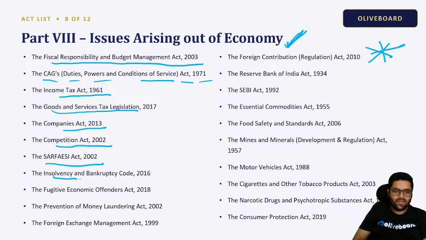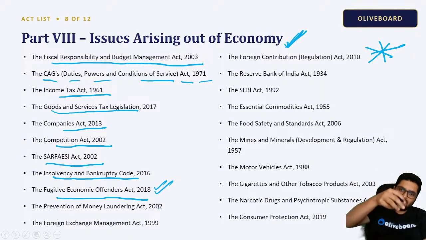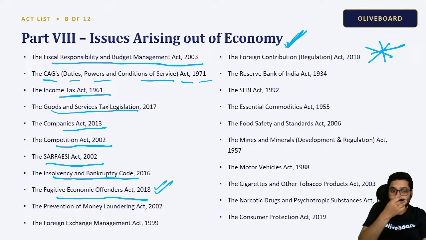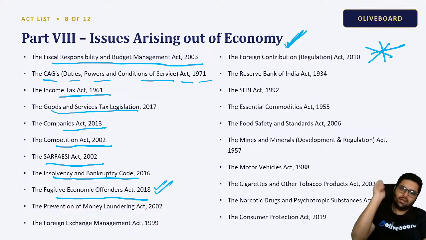Okay. Insolvency and Bankruptcy Code. Fugitive Economic Offenders Act 2018. This is for people who do corruption here and run away to some other country. There were many cases, right? So fugitive economic offenders means they did some economic offense and they vanished.